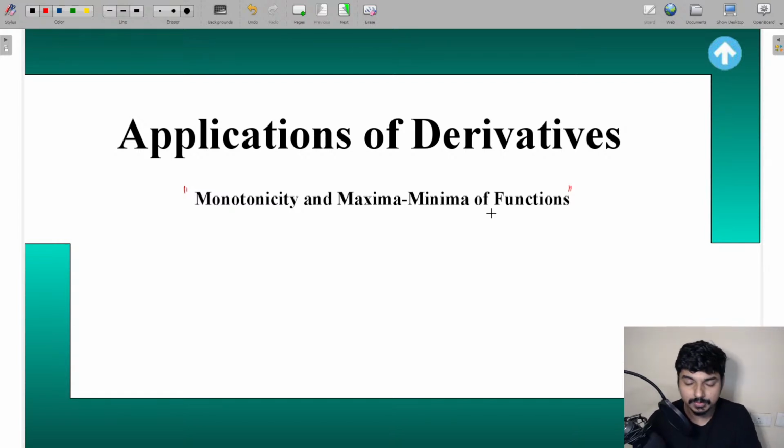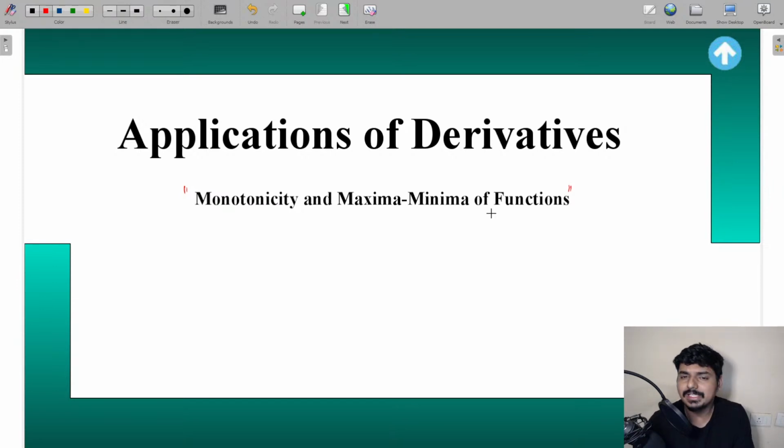Let me tell you, this is a very important topic, monotonicity and maxima minima of a function. Every year, questions are asked from application of derivatives. As I told you, you can expect one question every year in your JEE main examination, and specifically from the concept of maxima and minima and monotonicity of the function, there are high chances of questions coming from this topic. So this is a very important topic.